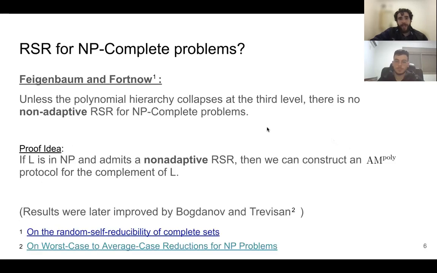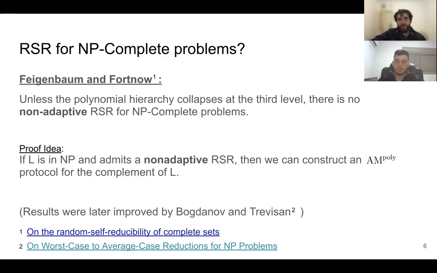And Feigenbaum and Fortnow proved that unless the polynomial hierarchy collapses at the third level, the answer is negative. There is no non-adaptive random self-reduction for NP-complete problems, where non-adaptive means that future queries cannot depend on earlier queries from the reduction.